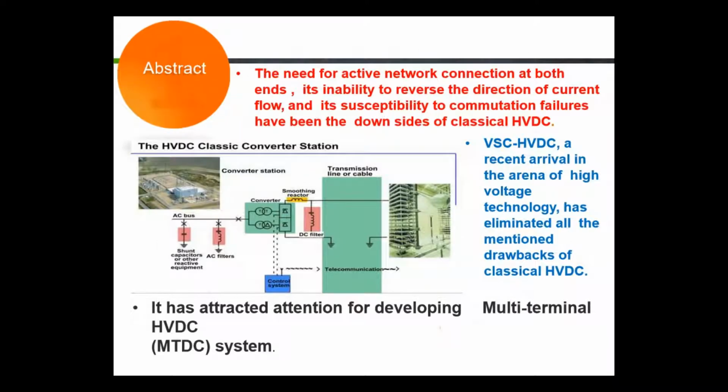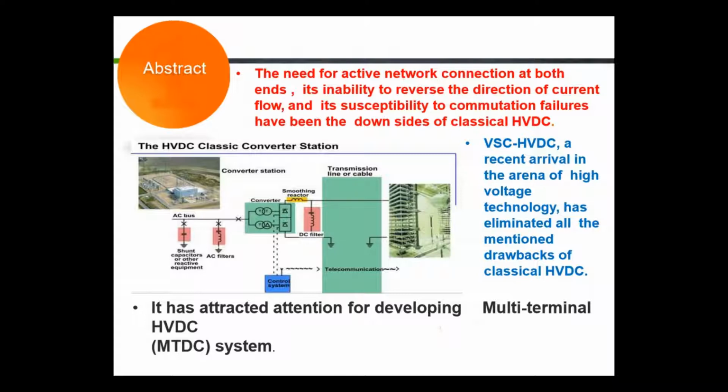Abstract. The need for active network connection at both ends, its inability to reverse the direction of current flow, and its susceptibility to communication failure have been the downside of classic HVDC.